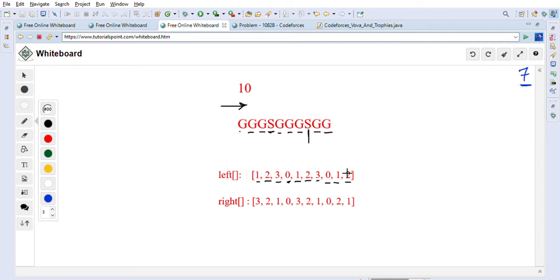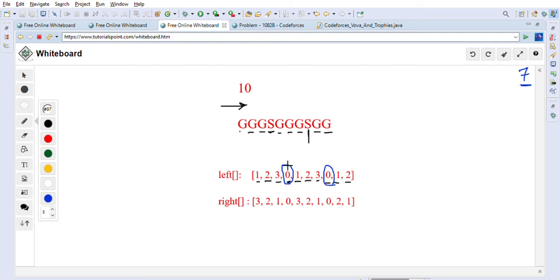Why are we doing this? Because if we have a silver trophy, for example this location, 1 2 3 4, the fourth location is the silver trophy. I am highlighting this location for you. This is one silver trophy and this is another silver trophy in the left array.